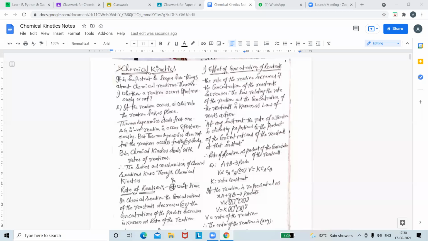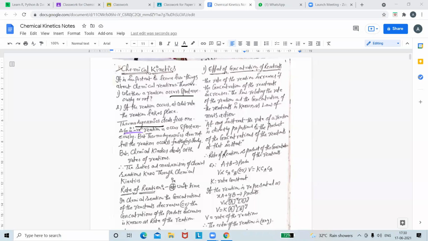Okay, we know chemical reactions. It is important to learn two things about a chemical reaction: whether the reaction occurs spontaneously or not. Which chapter will deal with this point? Can anybody tell me? The spontaneity of a reaction is explained by thermodynamics. Am I correct? Thermodynamics explains the spontaneity of a reaction, whereas delta G must be negative.